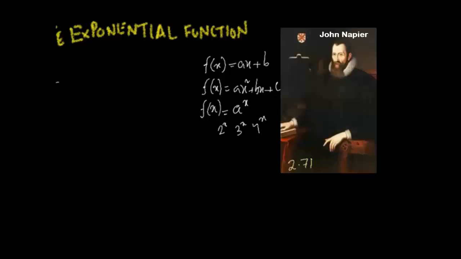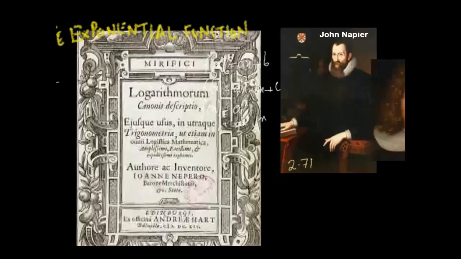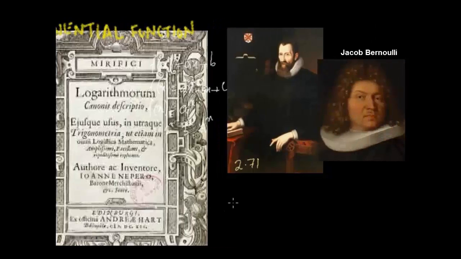He published a book called The Miraculous Canon of Logarithm. He invented logarithm with this book. It's a book that took him 20 years to write, and logarithm is actually the study of exponents. That's all it is. And he worked with 2.71, but it was 70 years later Jacob Bernoulli from Switzerland, he was Swiss, he was working on compound interest,